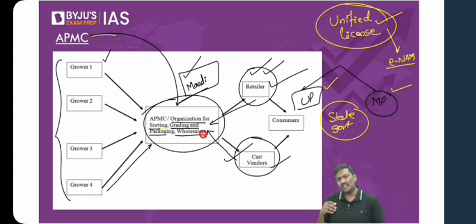Do you think all the apples will have the same quality? Think of it. Of course not. Some of them will be apples from Shimla. Some of them will be local apples. Some of them will be half rotten already. Some of them are imported. So quality will differ, and when the quality differs, you need to separate them. This is called sorting.